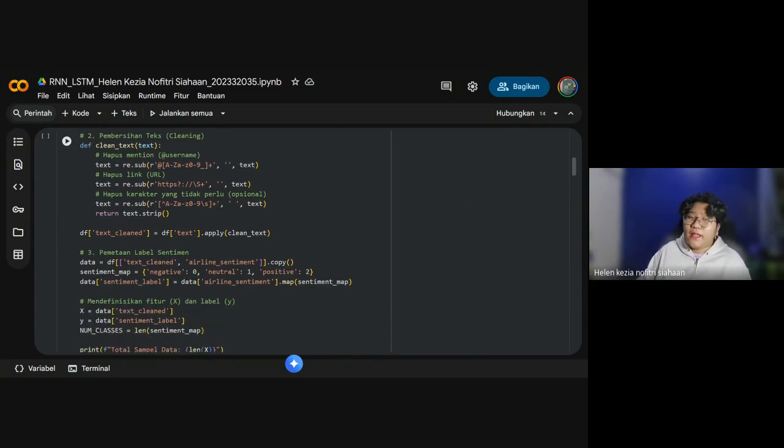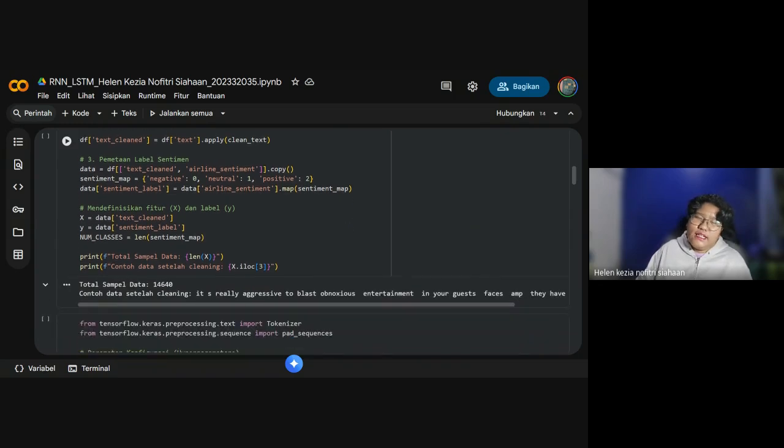Then we apply it. After that, the labels will be mapped for the sentiment, and it will show the cleaned text. In the data df, the text cleaned and airline sentiment will be copied, and the sentiment map will be negative, neutral, or positive. Zero means negative, one is neutral, and two is positive.